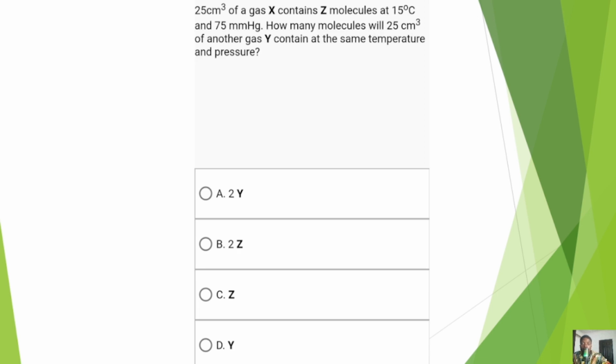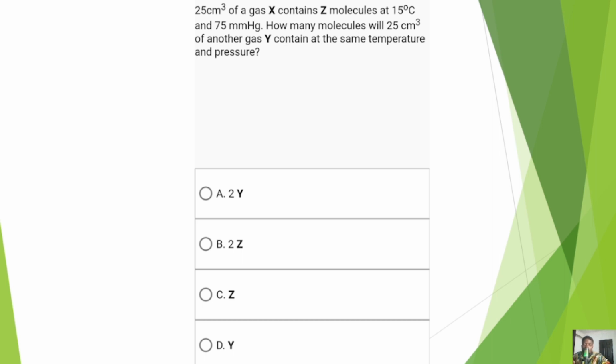Moving on to the next question to help us understand this. 25 cm cube of a gas X contains Z molecules at 15 degrees Celsius and 75 millimeter mercury. How many molecules will 25 cm cube of another gas Y contain at the same temperature and pressure? The answer is going to be the same thing as that of X. Why? Because they have the same volume. 25 cm cube of X and 25 cm cube of Y should have the same number of molecules.